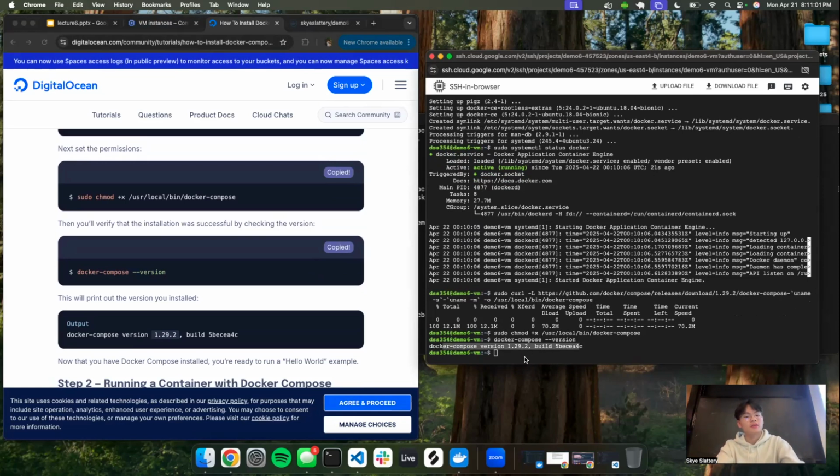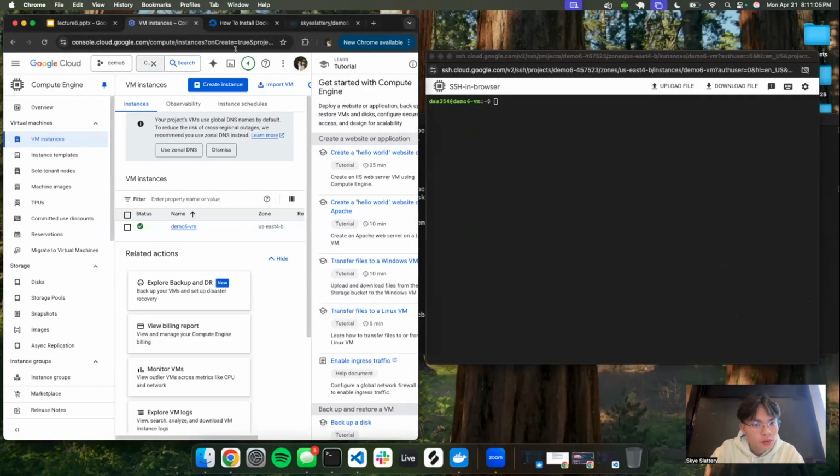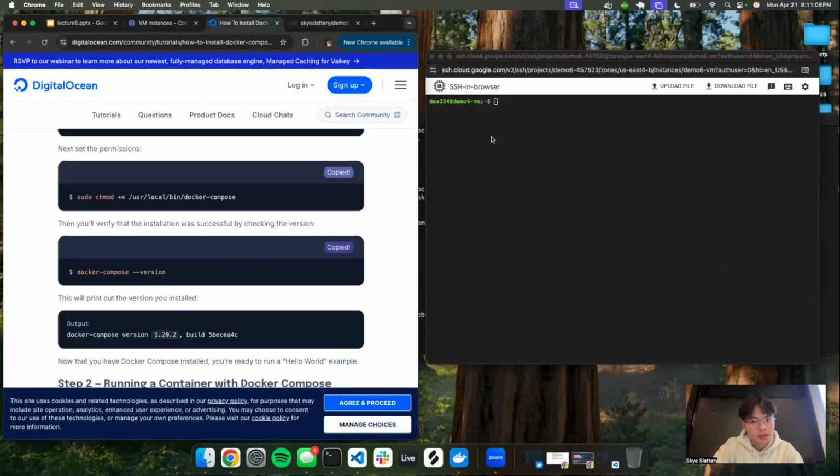So now we have Docker and we have Docker Compose, right? So let me just Control L to clear that. Okay, so now we have everything installed. We already have our image on Docker Hub. So what we want to do here is pull our image from Docker Hub.